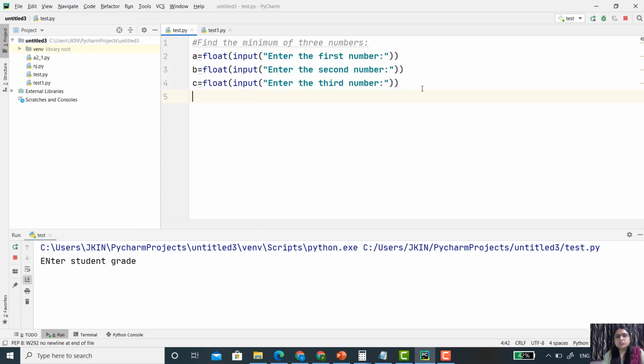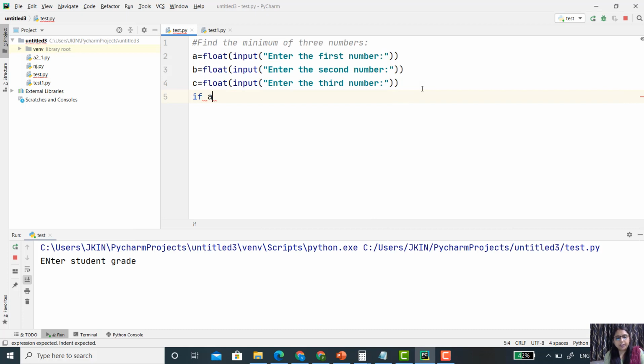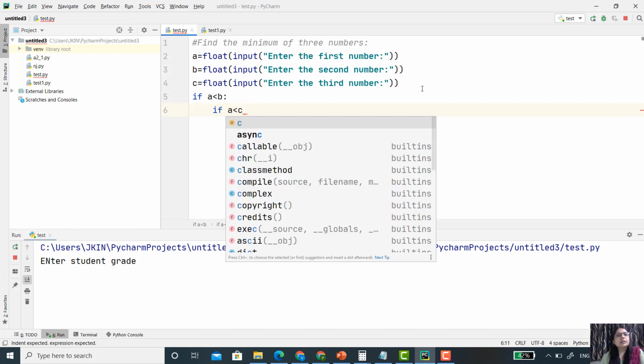Now I have to check some conditions. The first condition is if a is less than b. If yes, then I have to compare that number with c, so I write if a is less than c. Carefully see, I just used a nested if condition, an if inside the if.